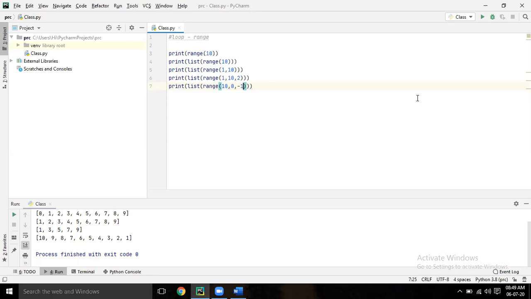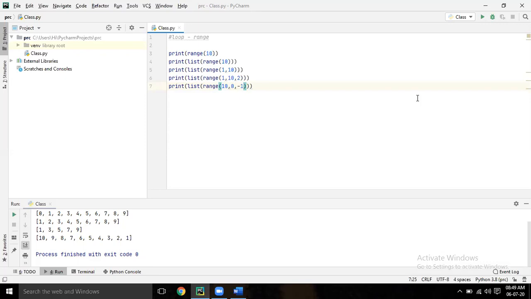Descending order. Yes, descending order. So in that case, you have to give the higher one, then lower one, then -1. Because see, first 10, 10 -1, 9, 9 -1, like that. It will go till 0, before 1. Okay. So this is the range concept.